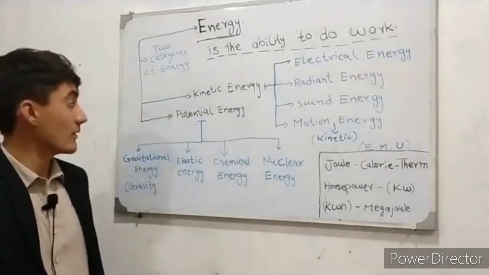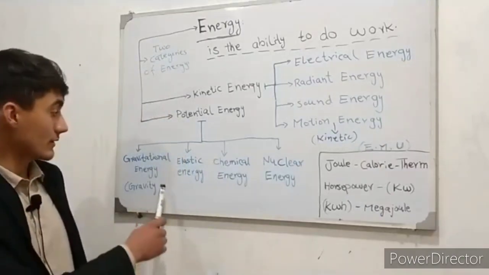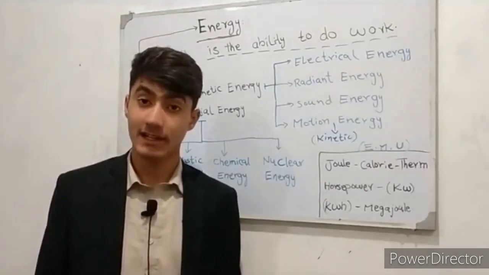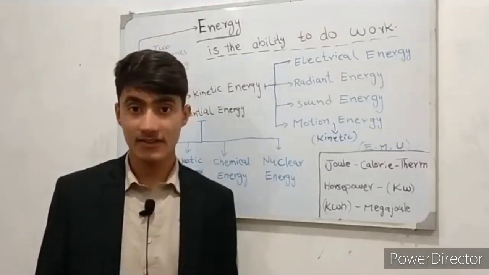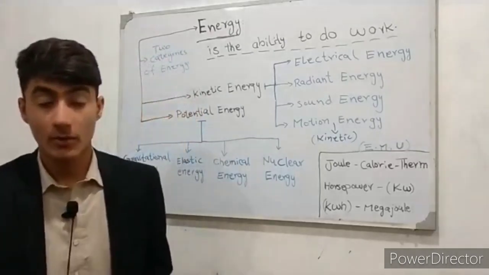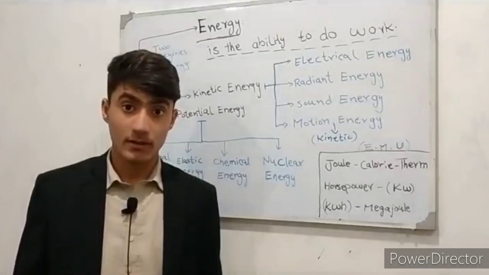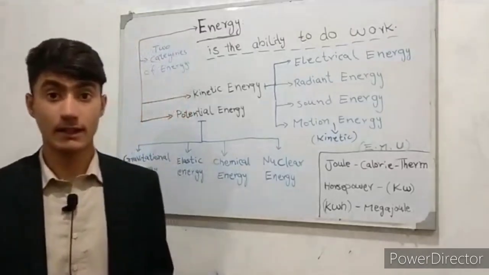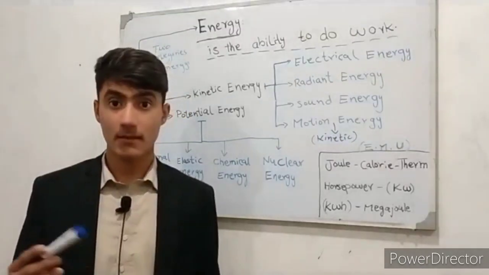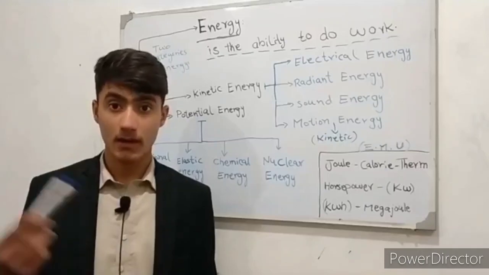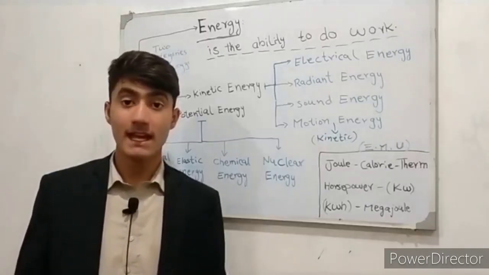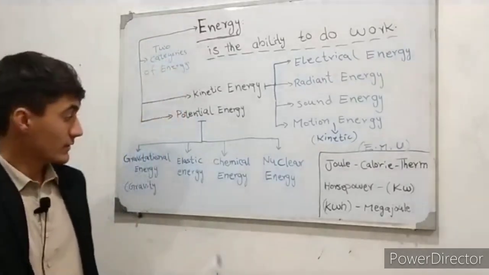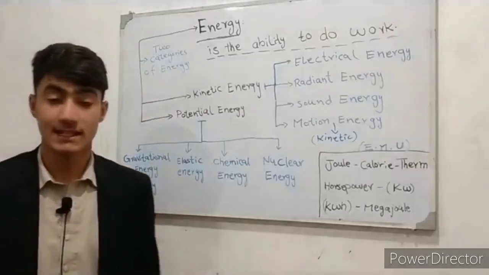Now we will discuss potential energy. So the first form of potential energy is gravitational energy. So what is gravitational energy? The gravitational energy is commonly known as gravity. Objects that are in the gravitational field of the earth will fall toward it. The amount of stored energy depends on the mass and the height above the earth. Example: a pen sitting on your desk has less gravitational potential energy than a person on the top of a building.